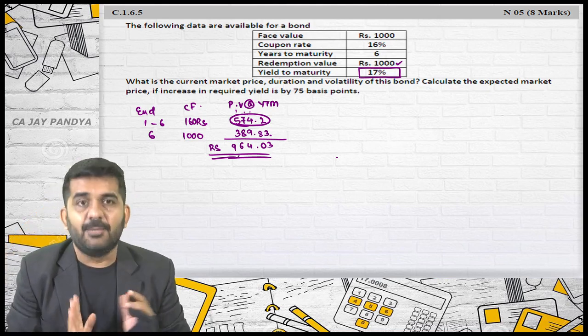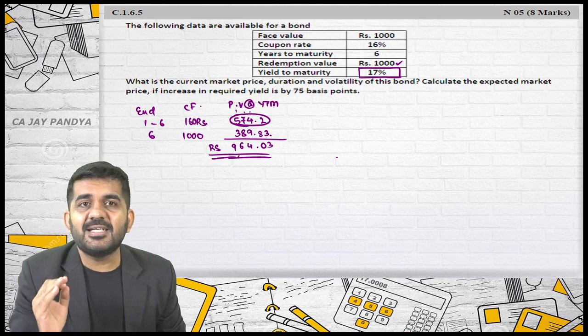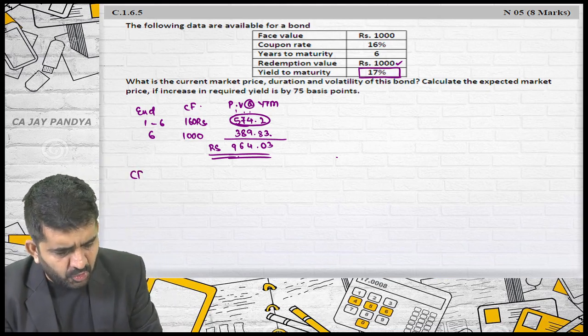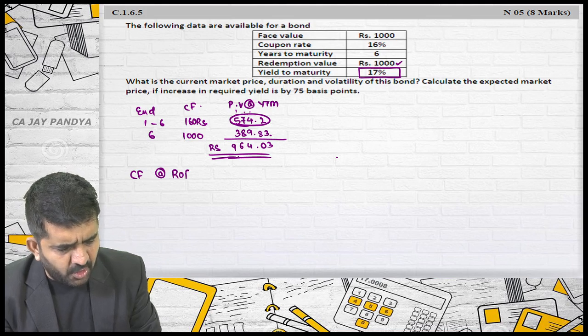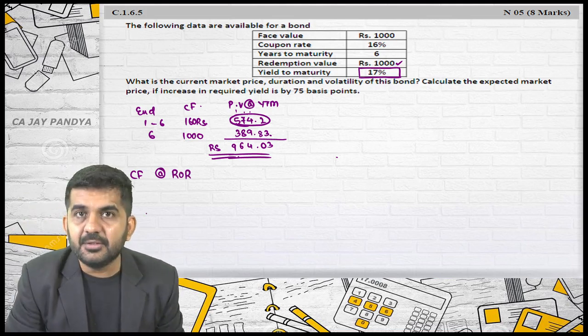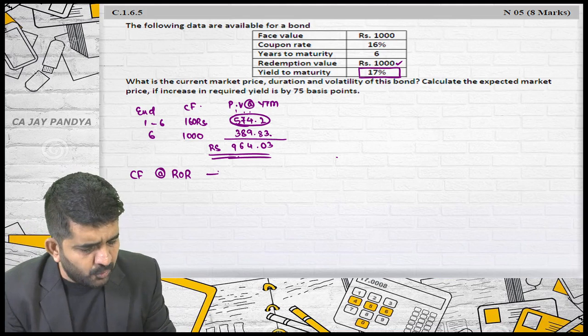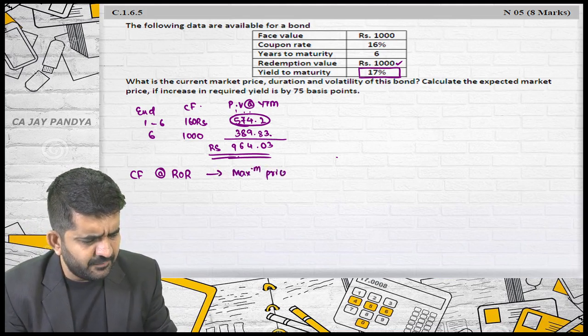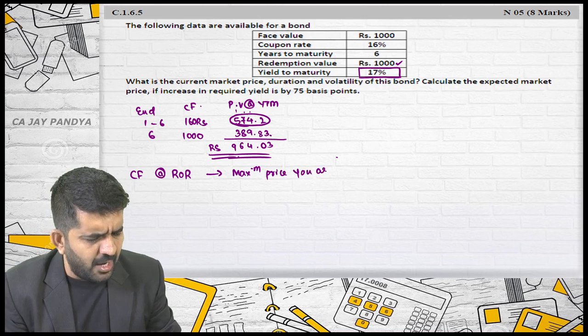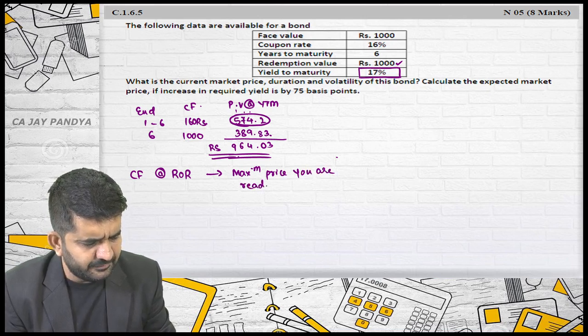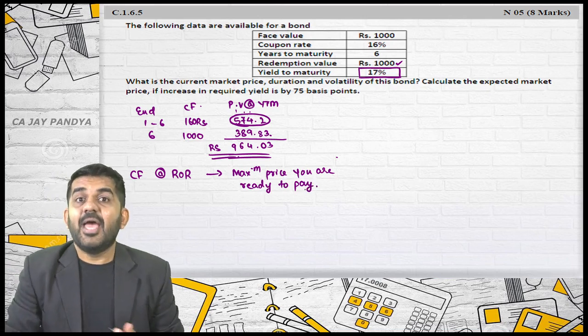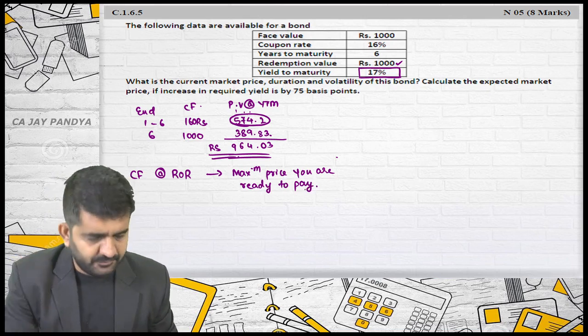First point. Second point. Please understand, if you discount your cash flows at the rate of your required rate of return, what you get is the maximum price you are ready to pay. Actual market price might be different.